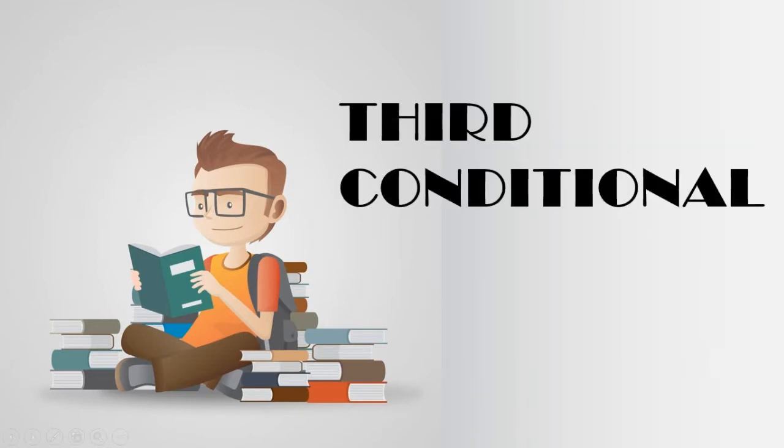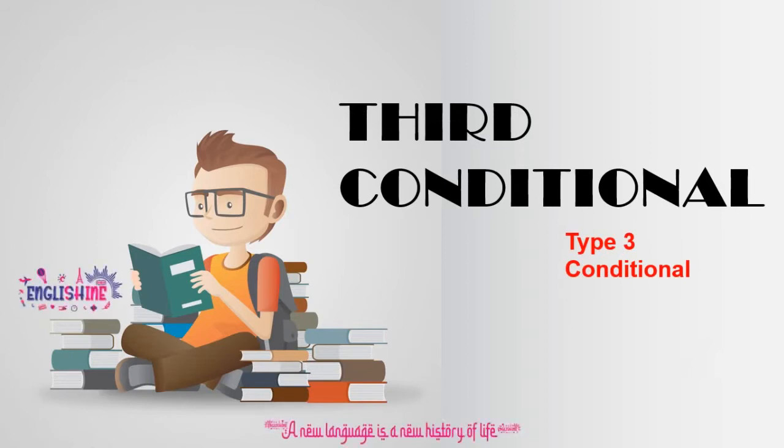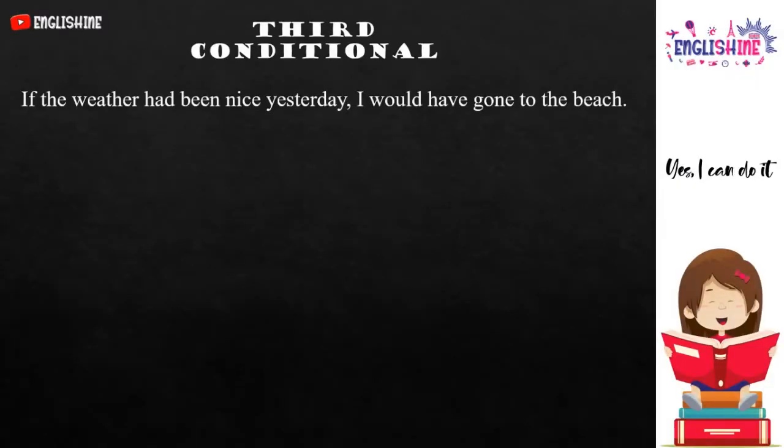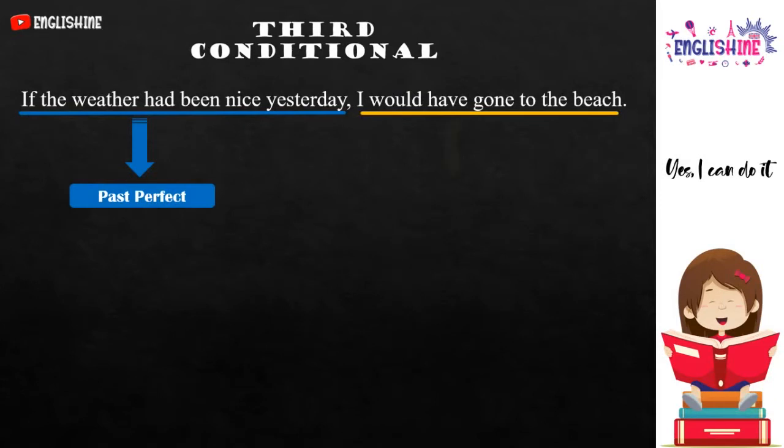The third conditional, type 3 conditional, English grammar lesson. If the weather had been nice yesterday, I would have gone to the beach. This is an example of the third conditional sentence. The first part, if the weather had been nice yesterday, is past perfect, and the second part, I would have gone to the beach, is past future perfect.